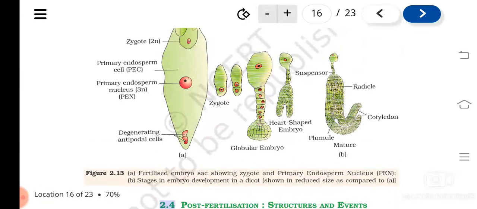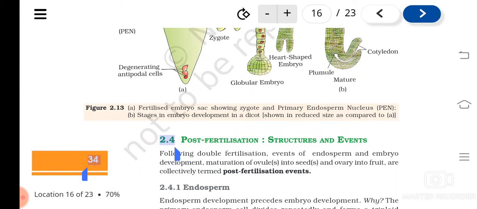Now all this we can study under a heading, that is post fertilization events. So what is post fertilization events? That is after double fertilization. Events of endosperm and embryo development, maturation of ovules into seeds and ovary into fruits, all together we can call it post fertilization events.